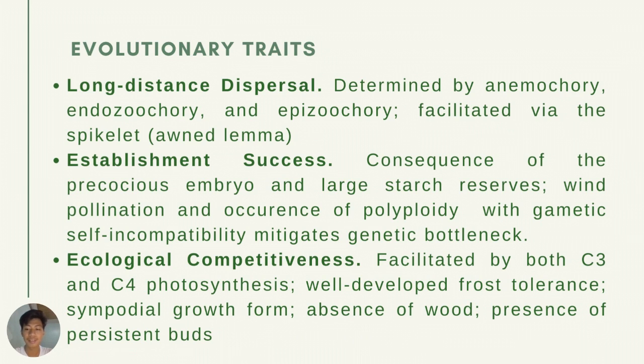The ecological competitiveness of grasses is also corroborated by their dominance across the range of environmental extremes tolerated by angiosperms. It is facilitated by both C3 and C4 photosynthesis, well-developed frost tolerance in several clades, and a sympodial growth form that enables the evolution of both annual and long-lived life forms. Finally, the absence of wood except in bamboos, and the presence of persistent buds at or below the ground level, provides tolerance to repeated defoliation, whether by fire, frost, drought, or herbivores.